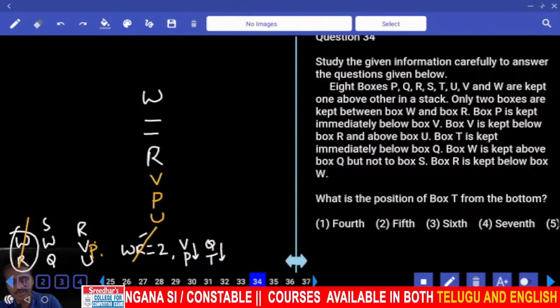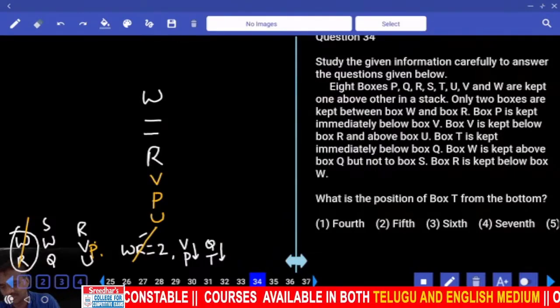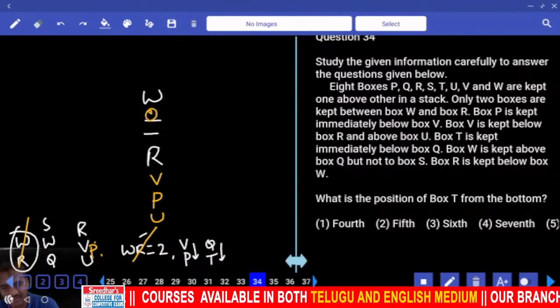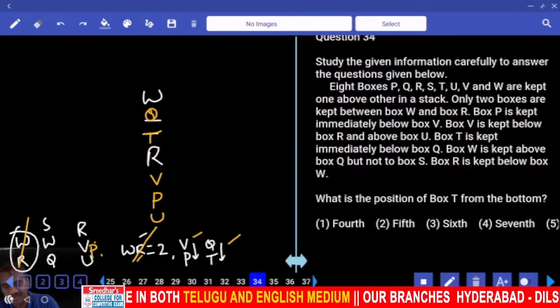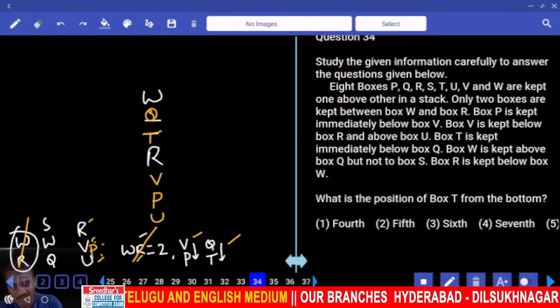Clear? And Q and T must be adjacent to each other. What is the only possibility we have for this Q and T? Q and T must be like this. Now Q and T done. V and P done. W and R, V, P, U done.